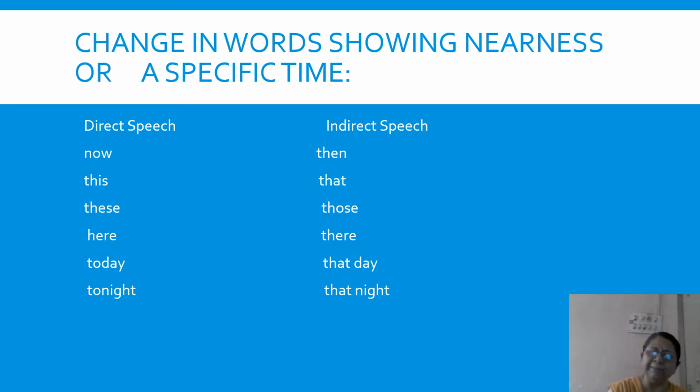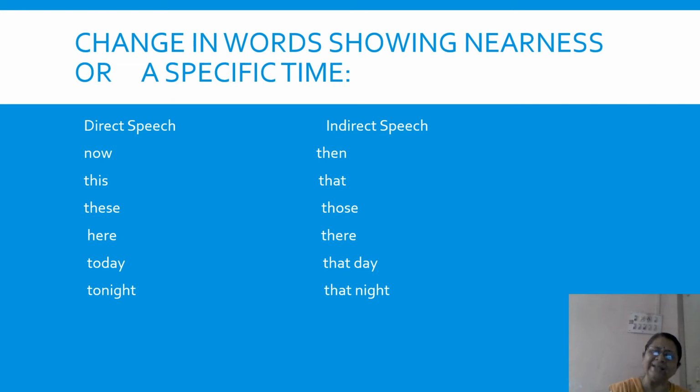Now, if you remember these pronouns, these are demonstrative pronouns. All these four: this is used for something near me and a singular thing, one thing, and these is used for things near me when they are more than two, in a group.